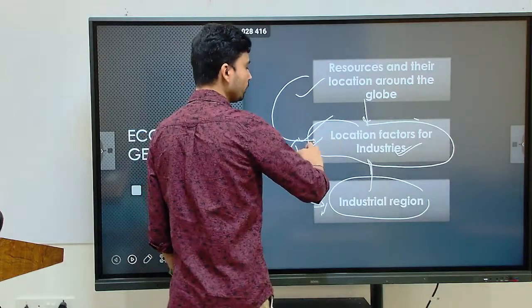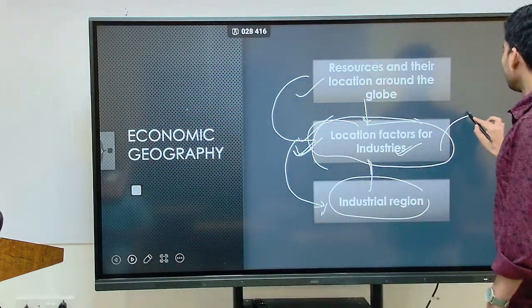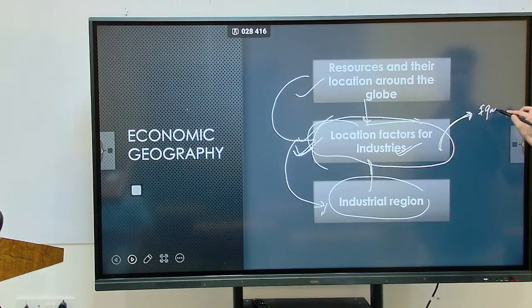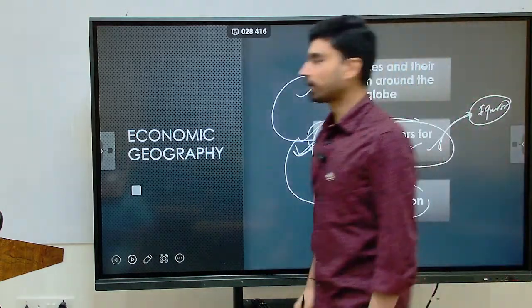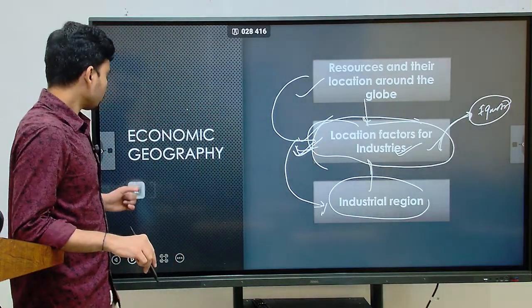So that is why I am saying you have to focus more on the second part. And even if you look at the mains examination, every year UPSC has been asking at least one question without fail from this location factor. So for economic geography, this is more than enough to do.